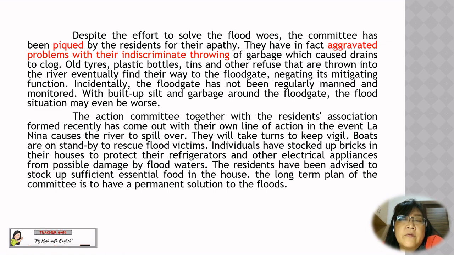Despite the effort to solve the flood woes, the committee has been criticised by residents for their apathy. They have in fact aggravated problems with their indiscriminate throwing of garbage, which caused drains to clog. Old tires, plastic bottles, tins, and other refuse that are thrown into the river eventually find their way to the floodgate, negating its mitigating function. Additionally, the floodgate has not been regularly manned and monitored. With built-up silt and garbage around the floodgate, the flood situation may even be worse.